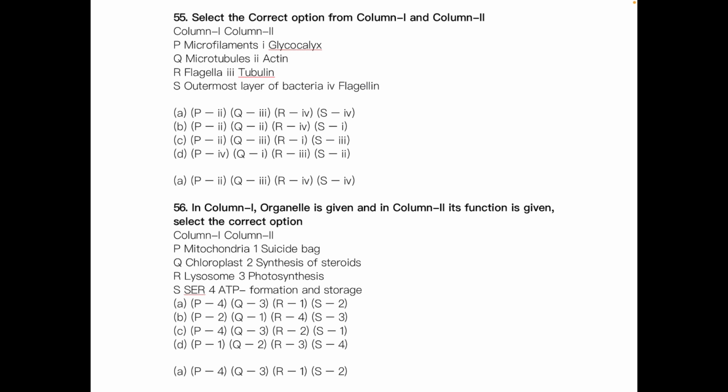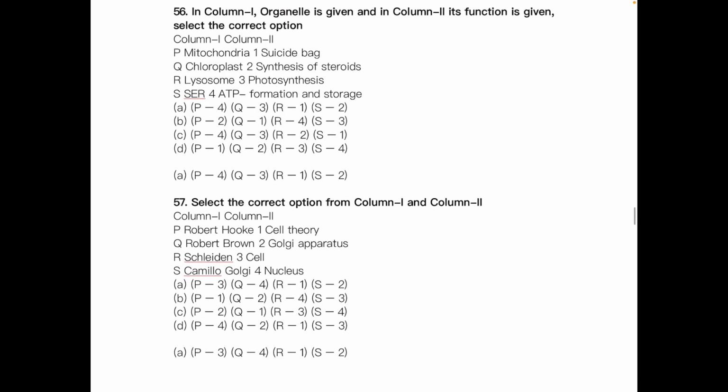Mitochondria is ATP formation and storage. Chloroplast helps in photosynthesis. Lysosome is a suicidal bag. Smooth endoplasmic reticulum is for synthesis of steroids. So the answer is P4, Q3, R1 and S2.